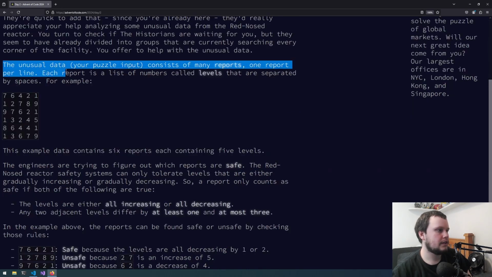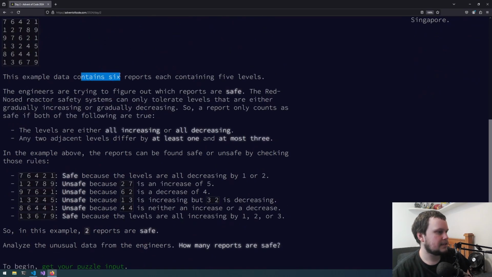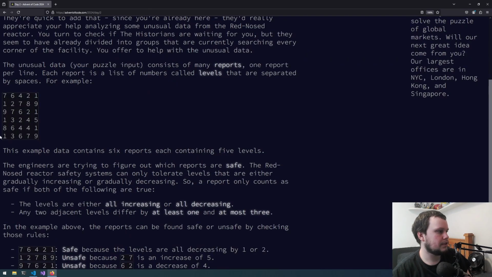The unusual data, the puzzle input, consists of many reports, one report per line. Each report is a list of numbers called levels that are separated by spaces. So for example, let's assume 76421 is one report, and each report looks like that. This example data contains 6 reports, each containing 5 levels. So 6 rows for the reports, then the 5 levels in each.